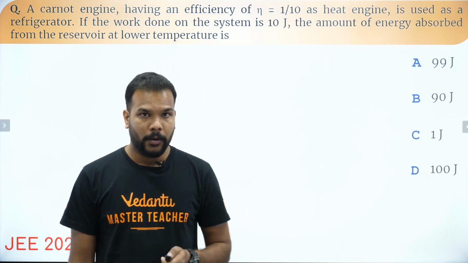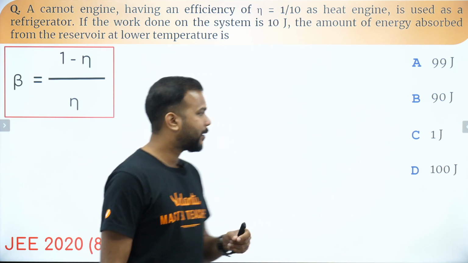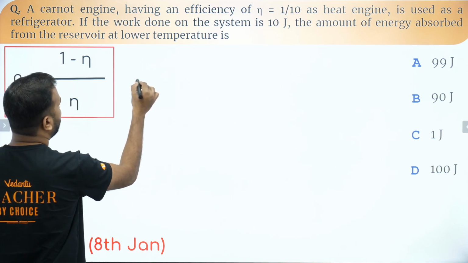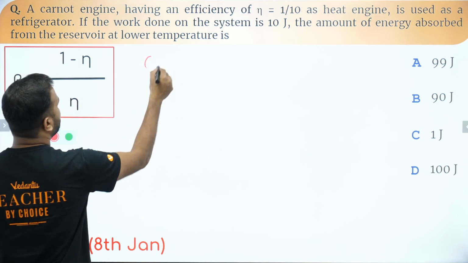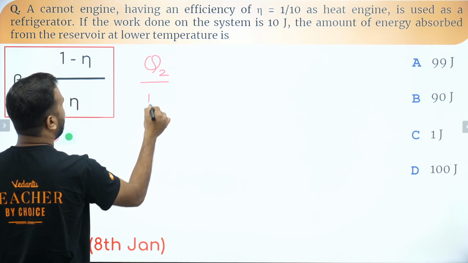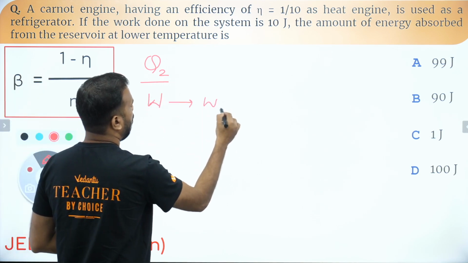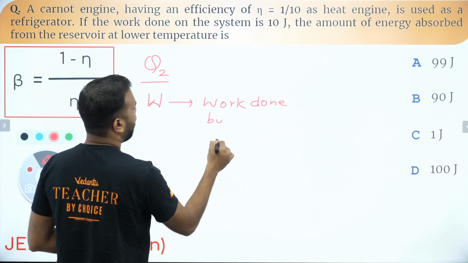Okay, guys. Now, in case of refrigerator, you know that we define something called the coefficient of performance, that is beta, and that is given as, how do we calculate that value, guys? We write it as Q2 by W. Means what? This is the work done, say, by the compressor.